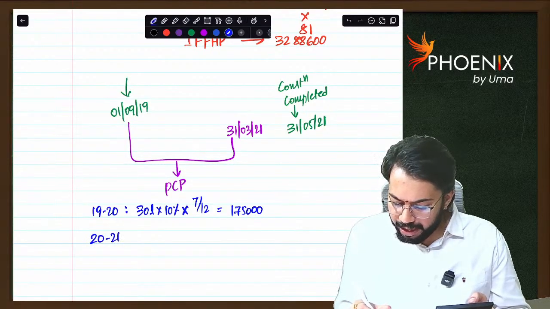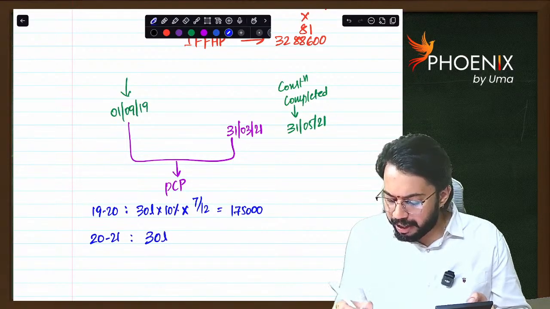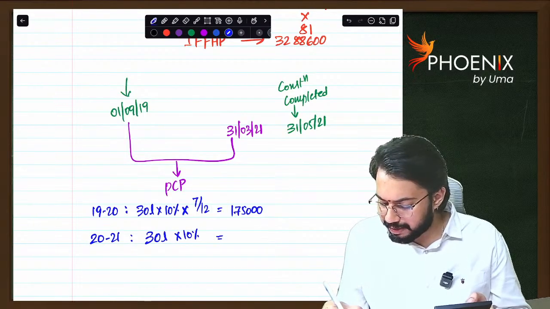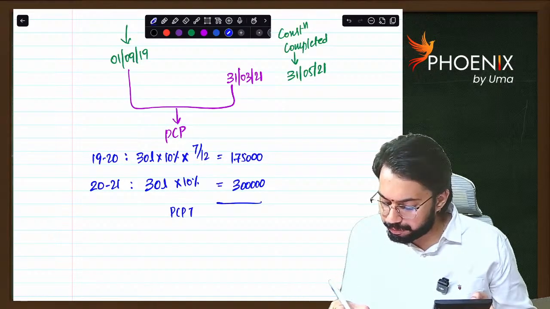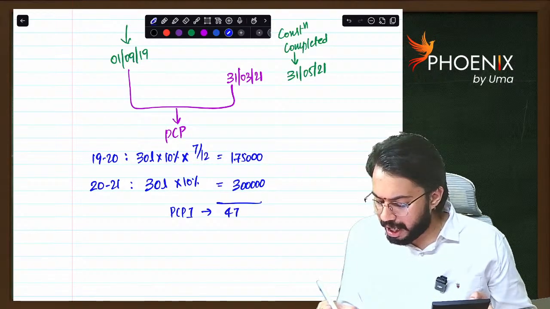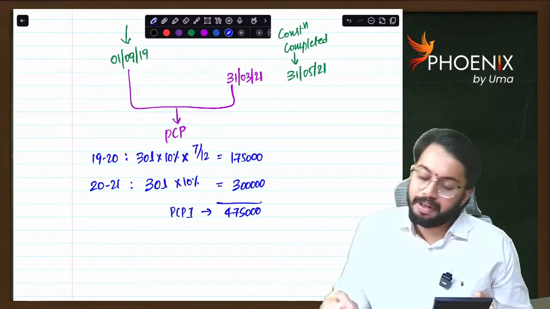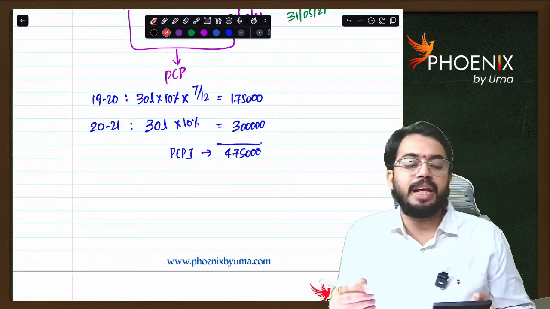For 20-21, 30 lakh into 10%, 3 lakhs. The total pre-construction period interest is equal to 4,75,000.